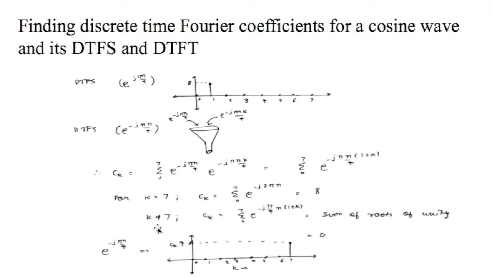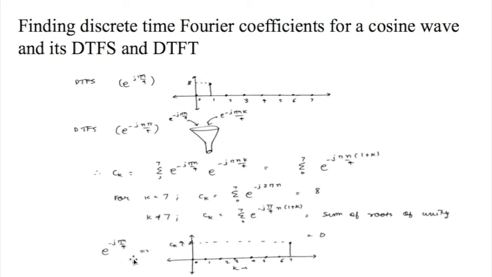We have the summation for n equals 0 to 7 of e to the power of j 2 pi n. Since e to the power of j 2 pi n will always be 1, we have ck equals 8. For k not equal to 1, we have the summation of the coefficient equal to 0.